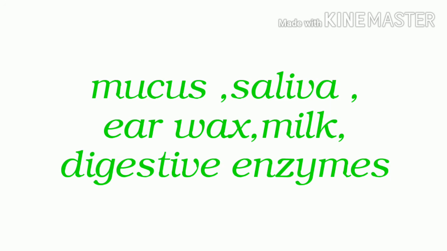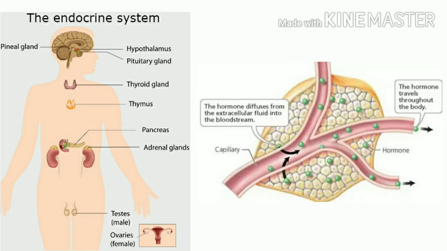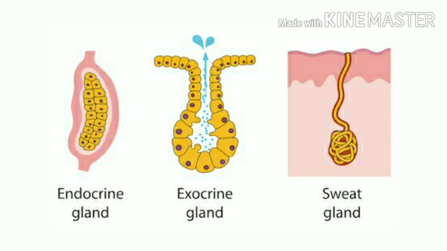Endocrine glands are called ductless glands because they don't have ducts, and they pour their secretions directly into the blood. The products that they produce are called hormones. So endocrine glands produce various types of hormones which are secreted directly into the blood. This is the basic difference between exocrine and endocrine glands.